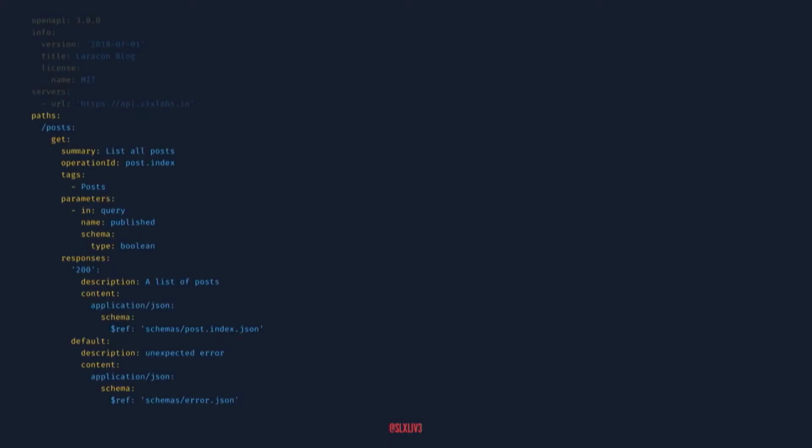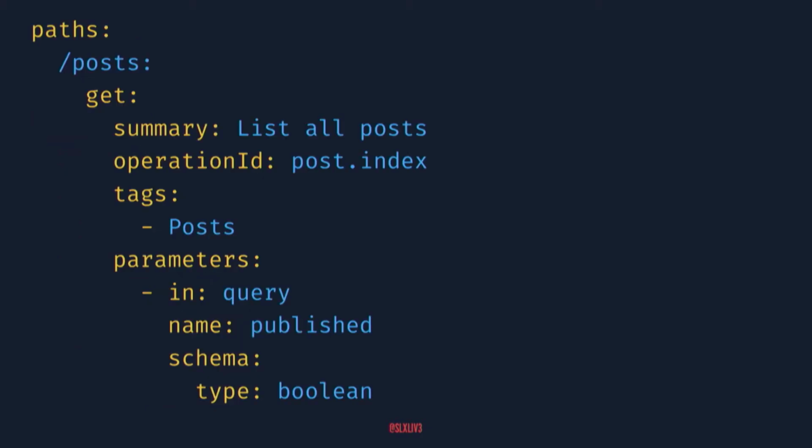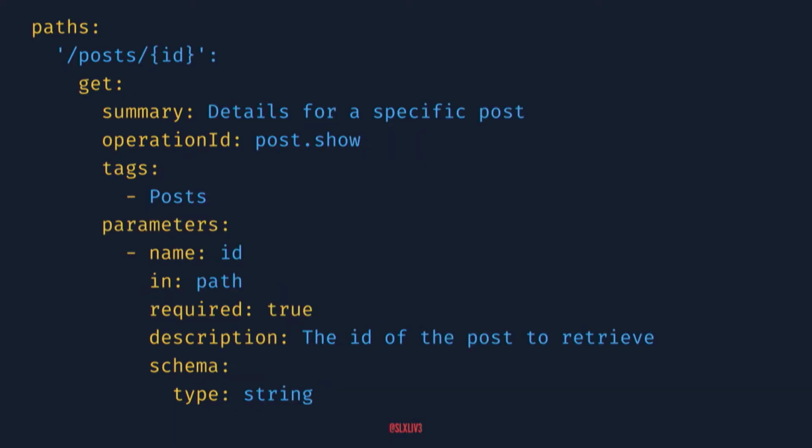The next section is where we define the routes. We're going to define the paths, the request, the response, and the parameters. We can dive a little deeper into what these request, response and path definitions look like. This is what it looks like when we define a route. We've got some information about it, some tags, our query parameters. We also have routes with dynamic segments, something like a post API for a blog. We're going to have that post ID, and inside of here we can document what that means and pass in a type, like, hey, that needs to be a string or a number, depending on what you want to do.